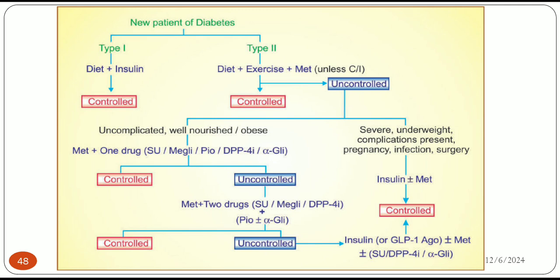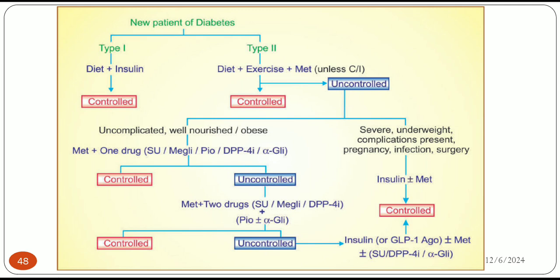If it is controlled, it is okay, and if it is uncontrolled, then ultimately we use insulin or a GLP-1 agonist. With insulin, you can use metformin or other oral hypoglycemic agents, plus or minus, depending on the patient's sugar level.